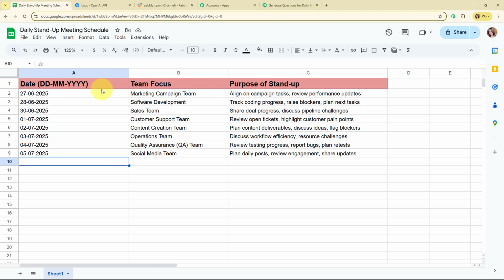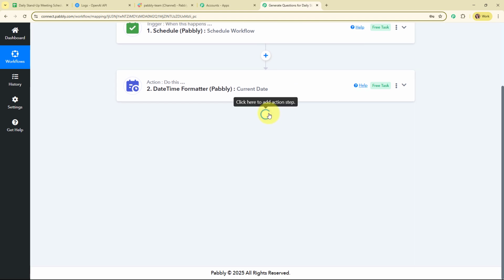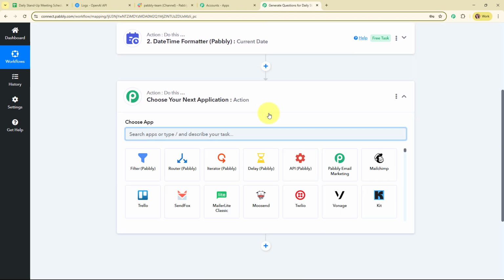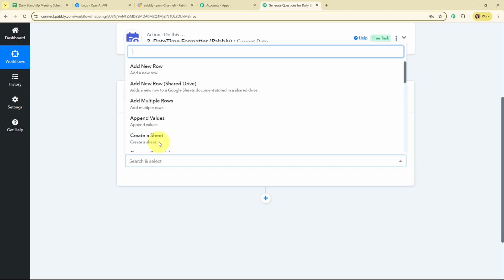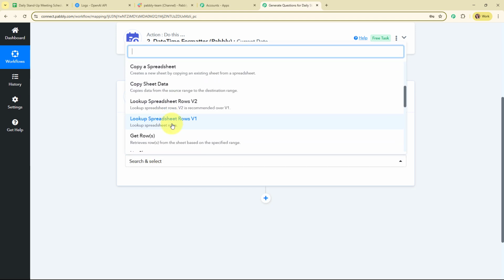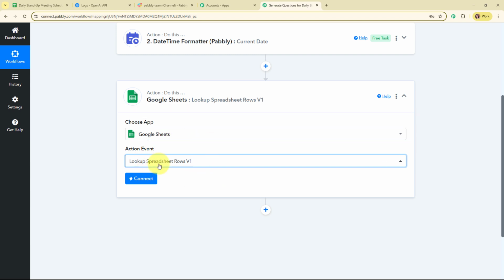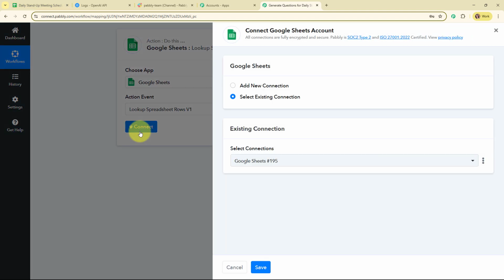So now for that what we are going to do is that we are going to add another action step over here, and here in this action step I'm going to select my action application as Google Sheets, and here I'm going to select my action event as Lookup Spreadsheet Rows v1, so that by using this particular action event it is going to look up for the values in my Google Sheets. Alright, so now here to connect my sheets with Pabbly Connect, here I'm going to click on this connect. Here to build a new connection, I'm going to select add new connection.